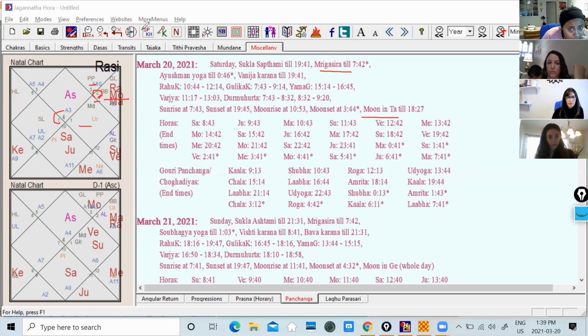And whenever you open someone's new chart, someone's baby's chart, and want to know their nature, then you see which yoga they are born in. If a child is born right now in Calgary, that child will be born in Ayushman Yoga, which is very good. And Vanija Karana is also very good. So this talks about the nature. What are you going to get from this child? What are the strengths and weaknesses? It's one of the aspects. There are many more things which we will cover, but this is what you need to read from the Panchang perspective.